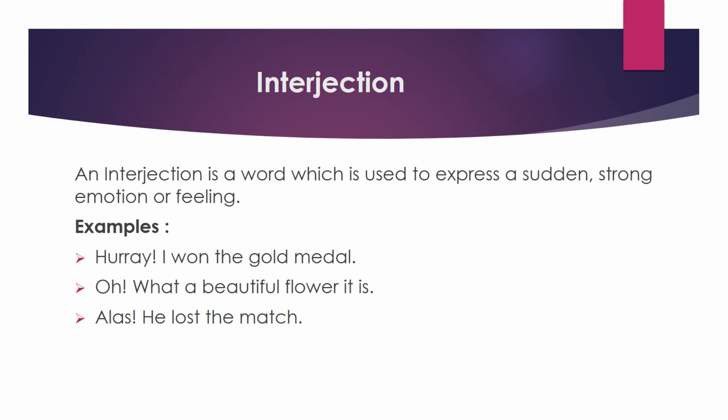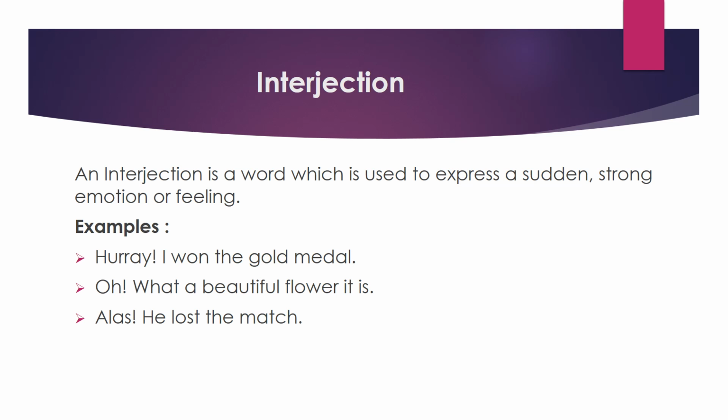Now we'll see the last one, interjection. What is an interjection? An interjection is a word which is used to express a sudden strong emotion or feeling. Now we'll see the sentences. Hooray! I won the gold medal. Here in this sentence, hooray is an interjection. Means when we are feeling happy or sad, we will get some sounds, those expressions are said to be interjections.